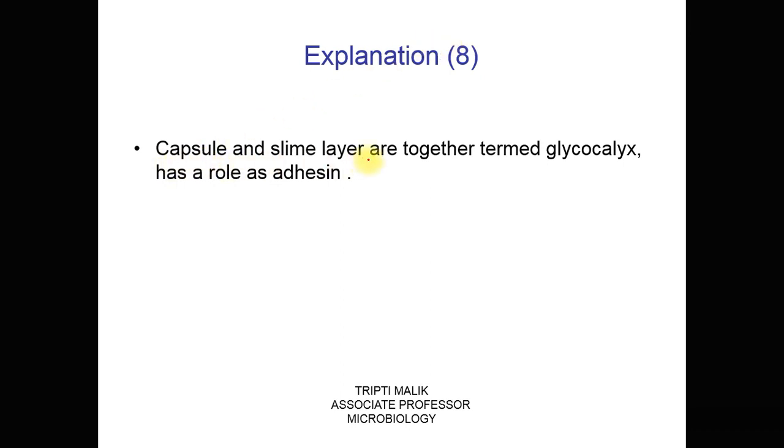Capsule and slime layer are together called glycocalyx, and they have a role as an adhesin and as a virulence factor required for the first step of the infection process, the step of attachment with the host cell.